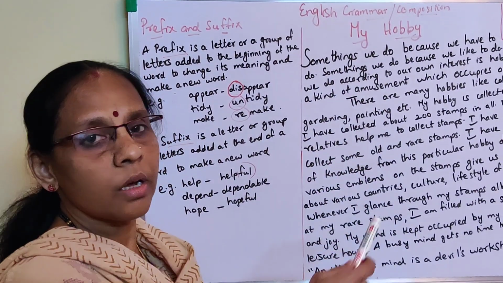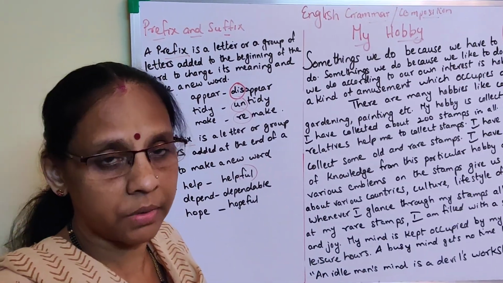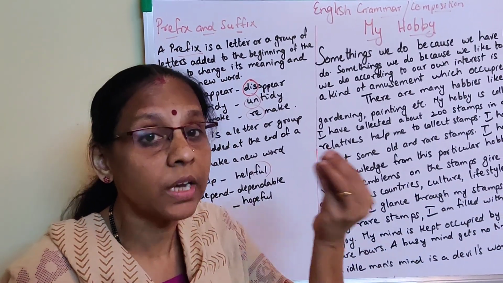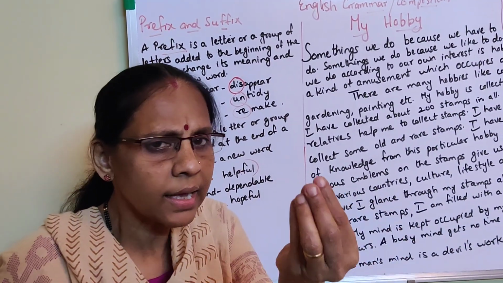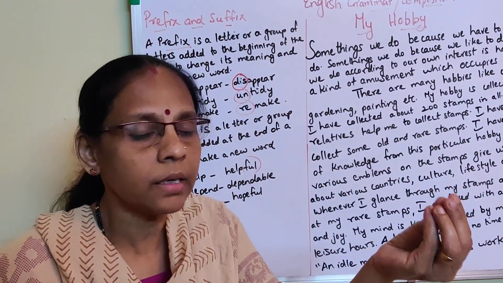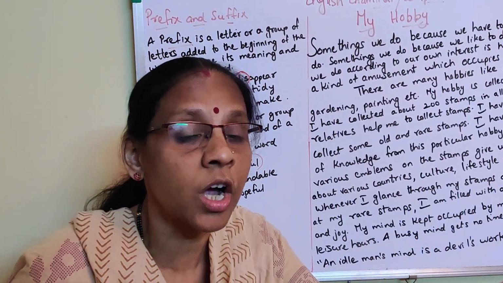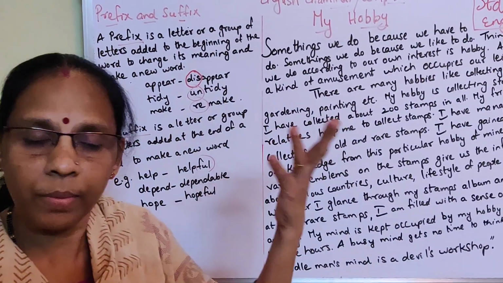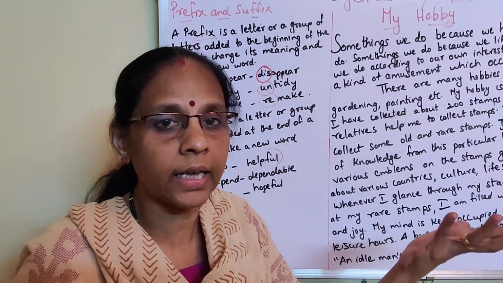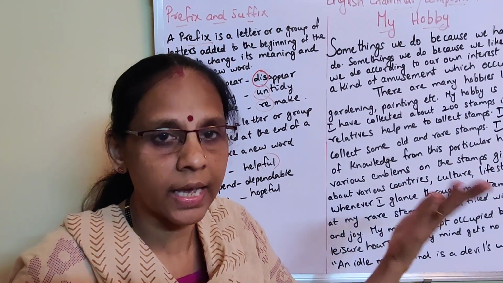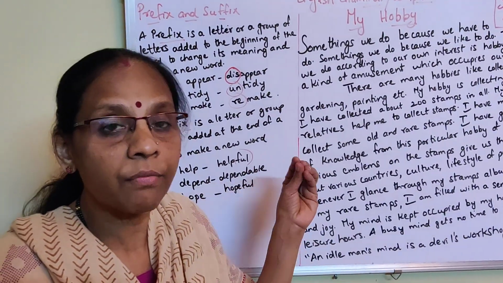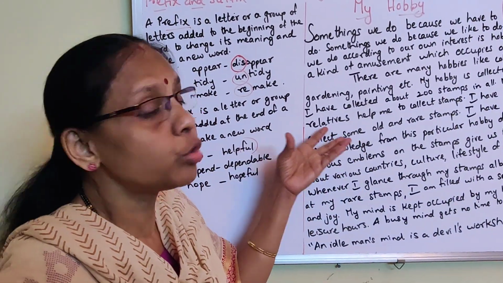So see here, in short, what I've given in the introduction. Some things we have to do, some things we do because we like to do. So what is a hobby? A hobby is an amusement which we like to do during the leisure hours. What is leisure? Means free time. Then the second paragraph: many types of hobbies are there like painting, gardening, collecting stamps, etc. But my hobby is to collect stamps. I have stamps of up to 200.